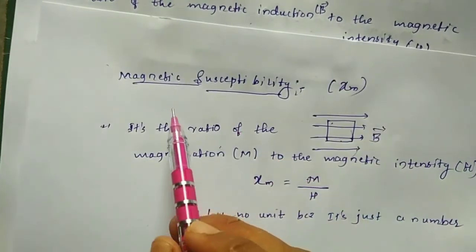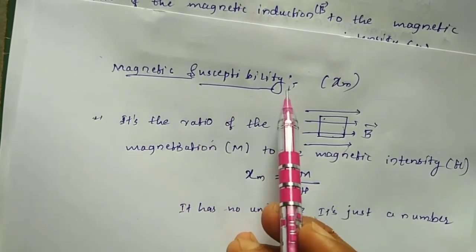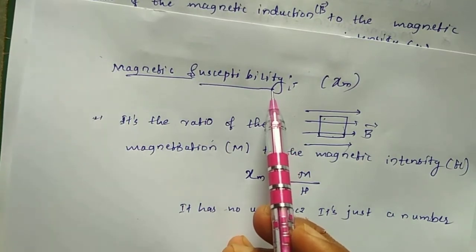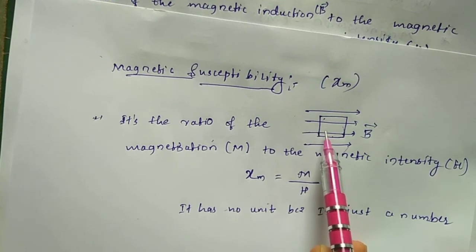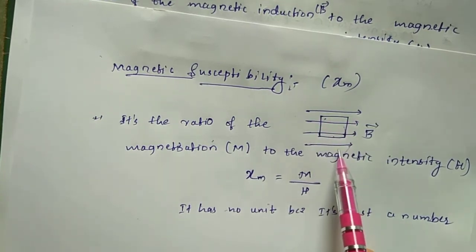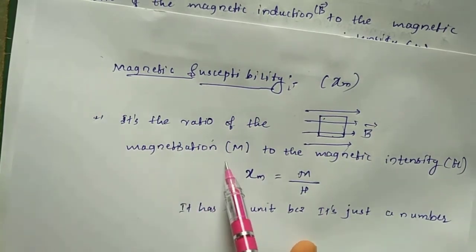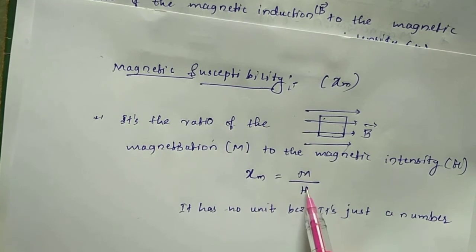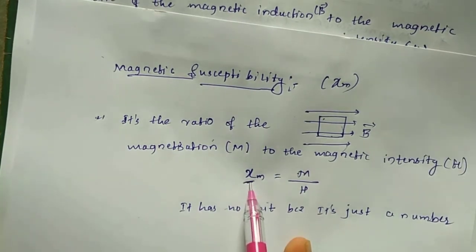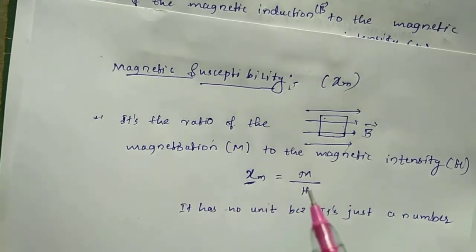And the last concept, magnetic susceptibility: how much the material becomes magnetized in an applied field. It is the ratio of the magnetization M to the magnetic intensity H. Remember, magnetic susceptibility is denoted as xm and magnetic permeability is denoted as mu.